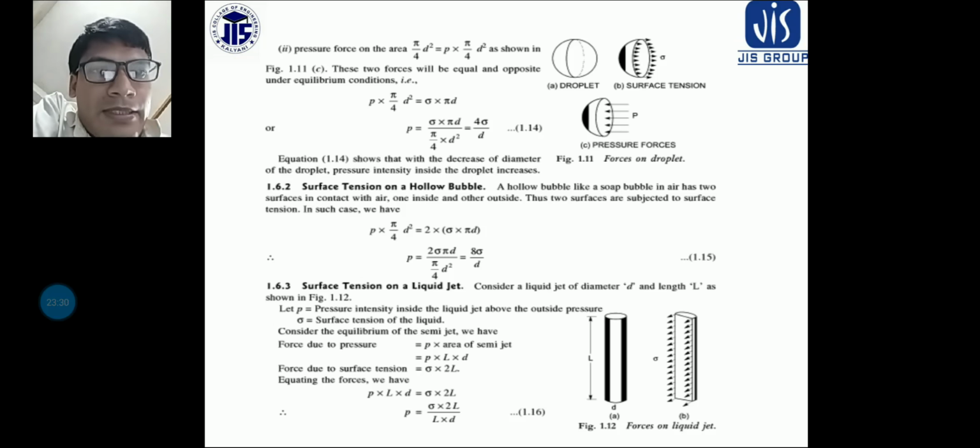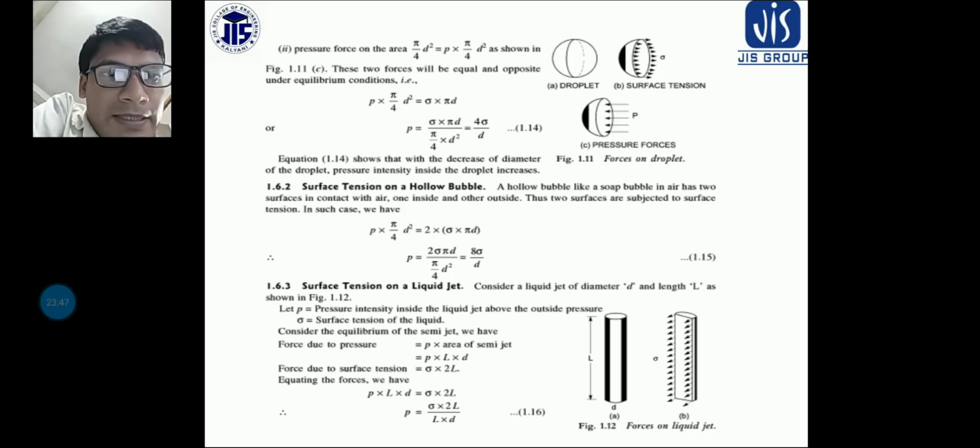So P into pi by 4 d square is equal to 2 into sigma into pi d. Okay, so P is equal to 8 sigma by d. This is the correct answer. So P is equal to 8 sigma by d, or sigma is equal to Pd by 8. So this is the surface tension on a hollow bubble.